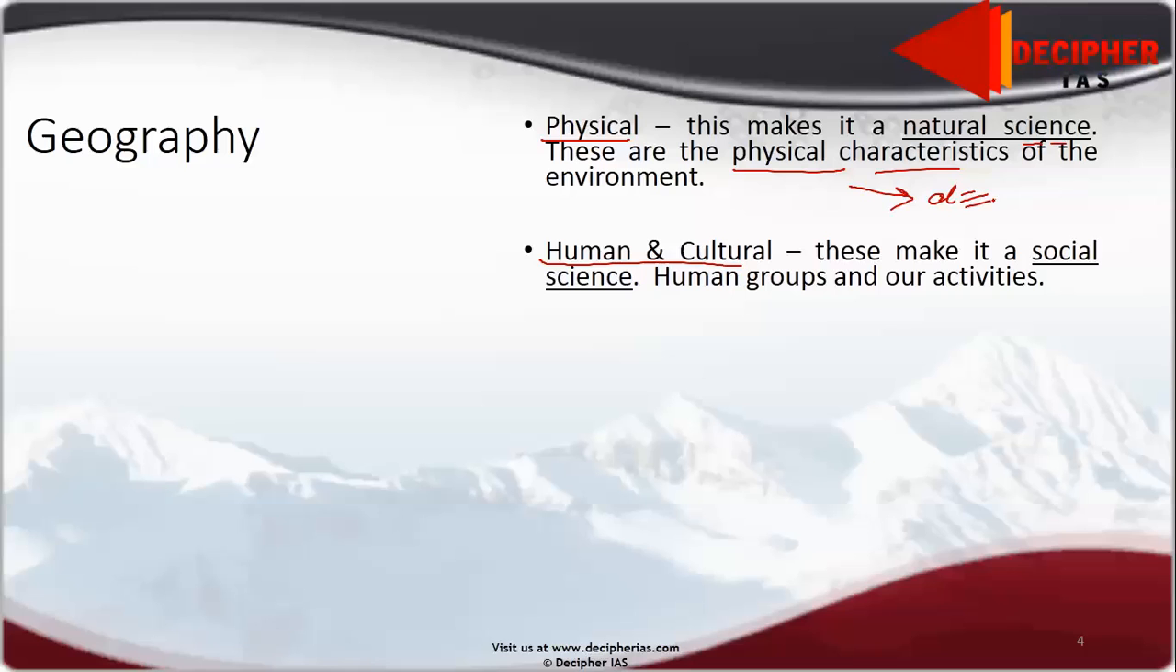What are the physical characteristics? Temperature, humidity, forests, mountains, oceans. These all come under physical geography. Then the next one is human and cultural geography. Here we study the culture of humans, distribution of humans, settlements, how the settlements are made, how the economy is run, and so on and so forth.